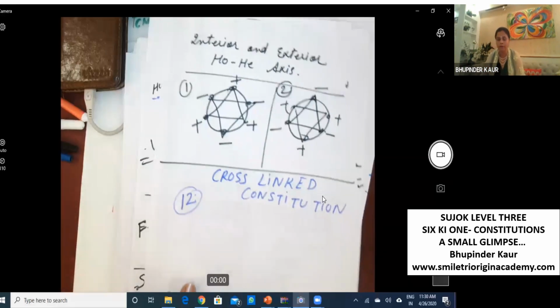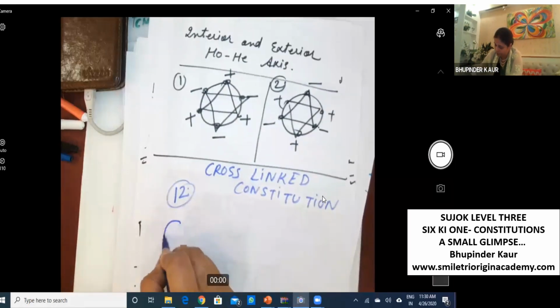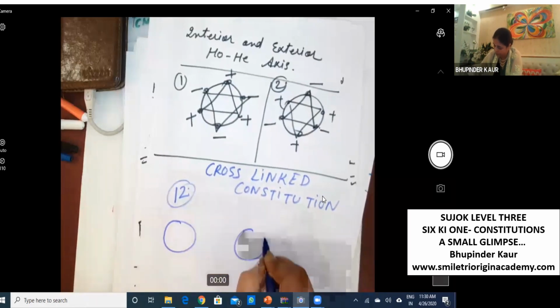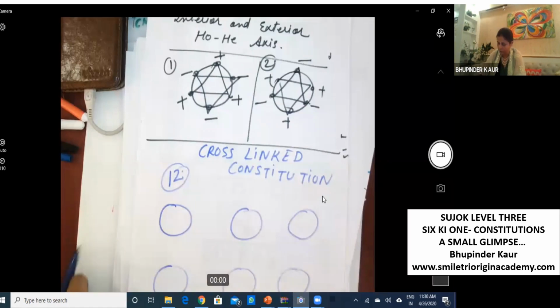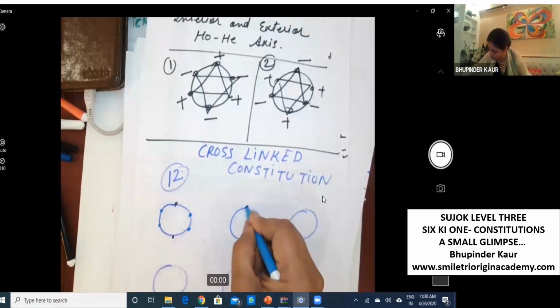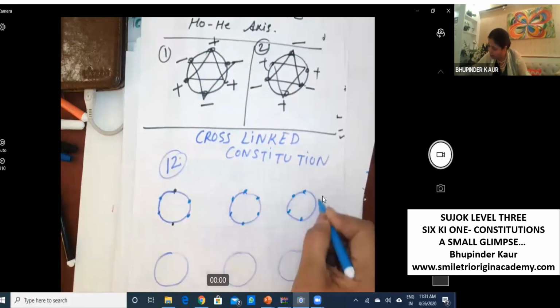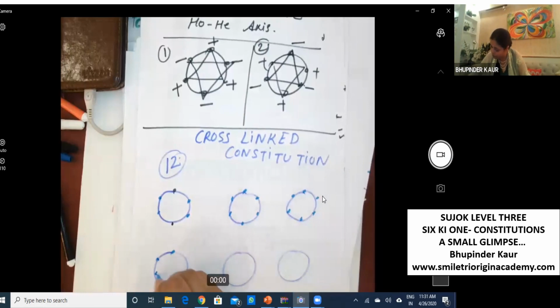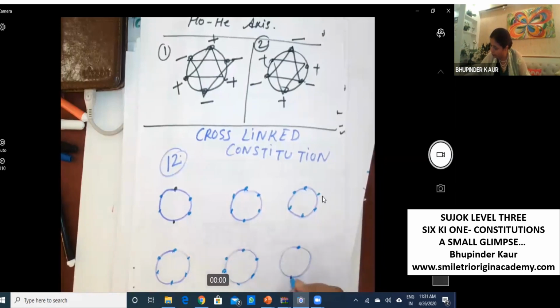So we have 12. And these are the variety of diseases. We should know the platform, then we can assign diseases.